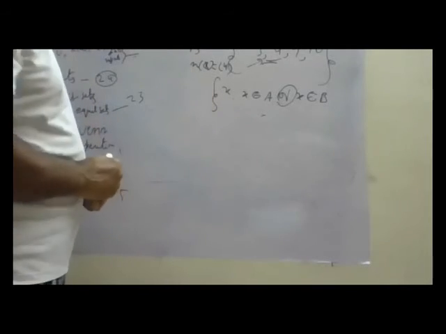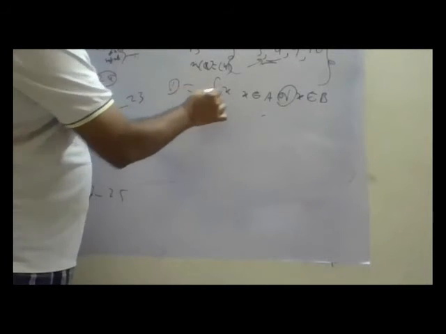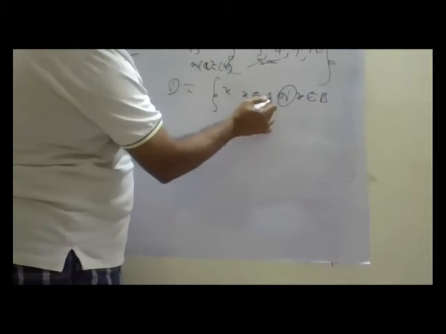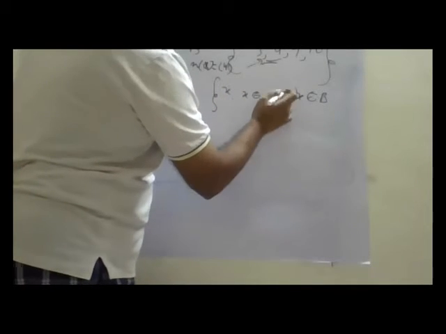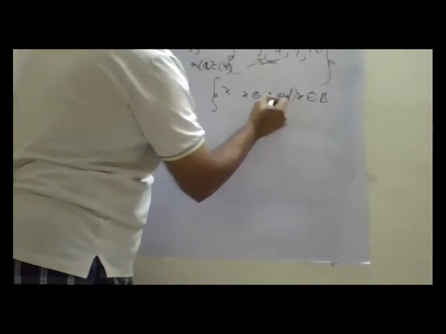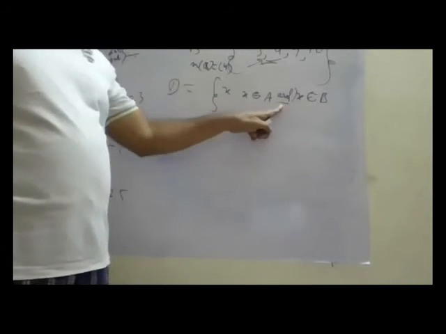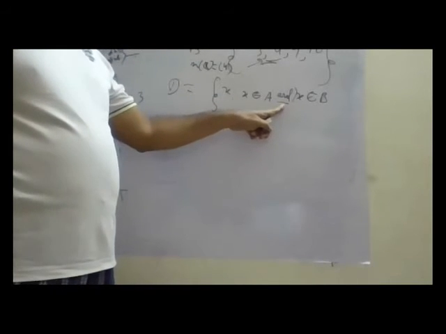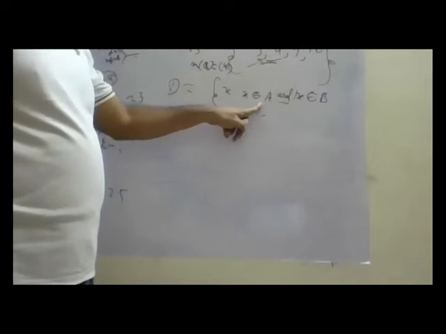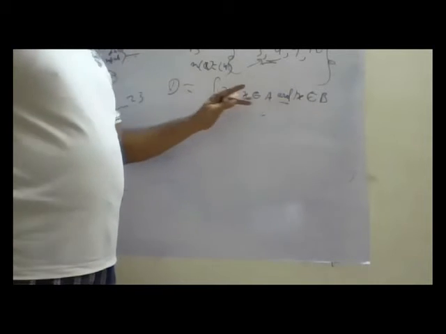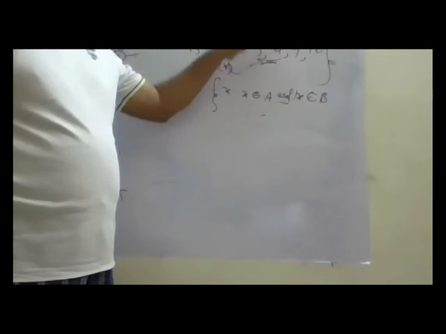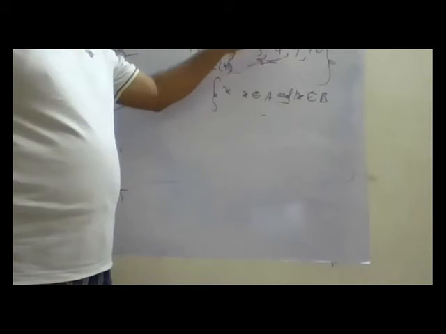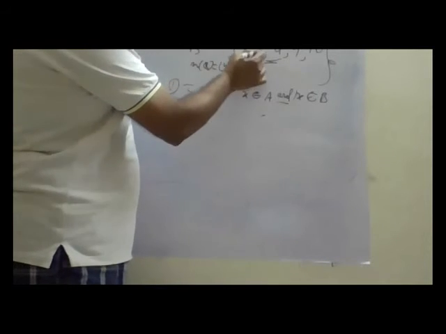Let us say set D has elements X such that X belongs to A and also belongs to B. Not or here. Here it is and. X should belong to both. Is 1 there in both?